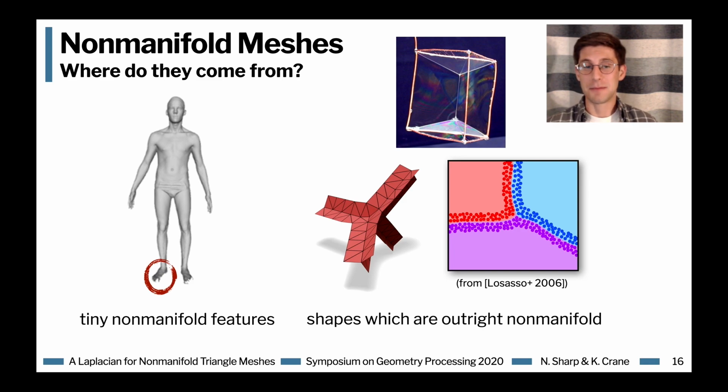For instance, this shows up physically in soap films when they take minimal surface configurations. And you also might see this in simulation. For instance, if you're doing a fluid simulation with 3 interacting liquids and you extract the interface between these liquids, in general it's going to be a non-manifold interface.